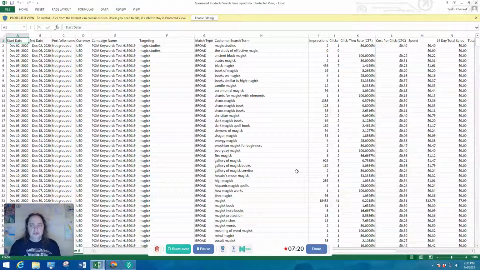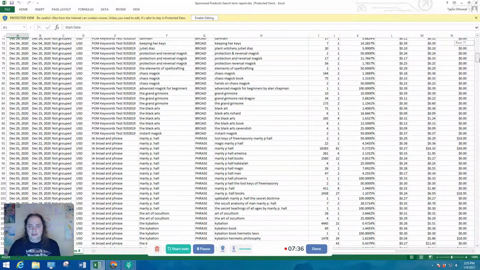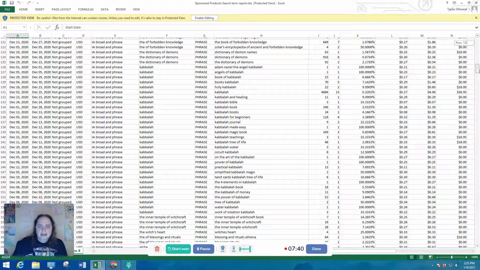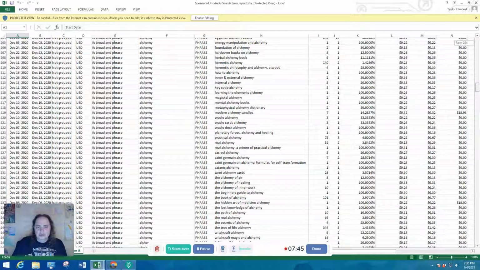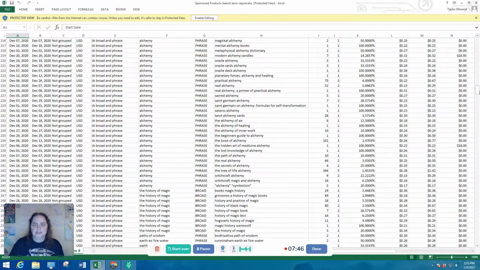number of clicks. The thing you have to also keep in mind is, in some cases like this one for Magic, we're looking at 18,483 impressions and 41 clicks. It's not too bad, even though it's only 0.22%. So you have to keep that in mind as well and look at it in relationship to that. But what this does is it gives you an idea as to what people are actually searching for and what terms they're using.